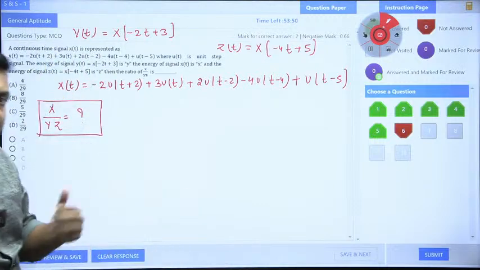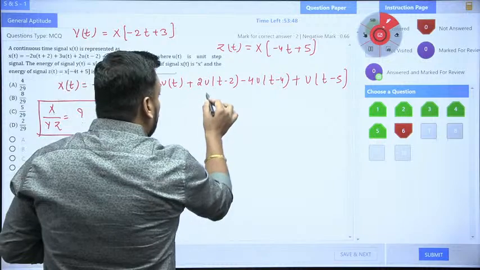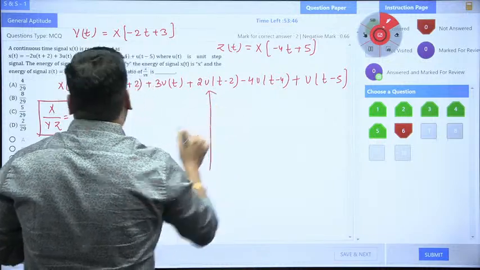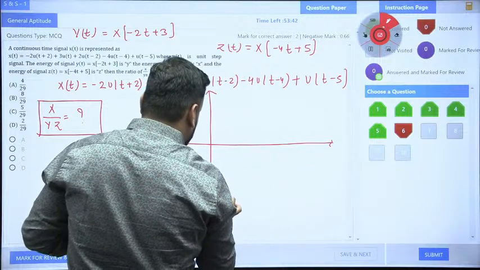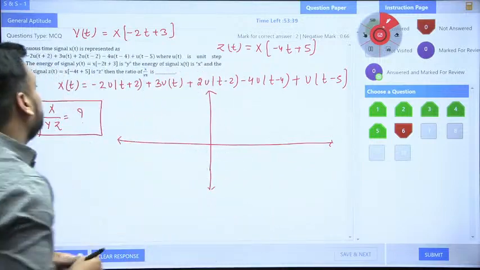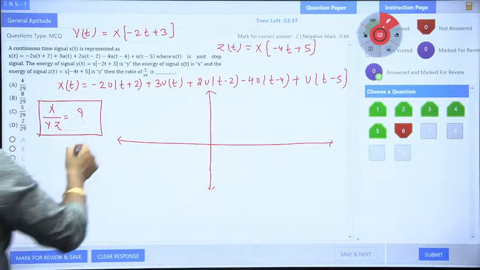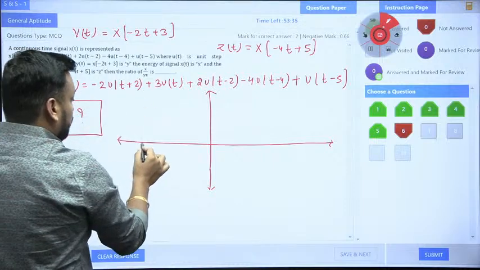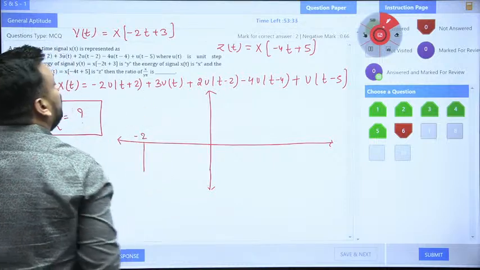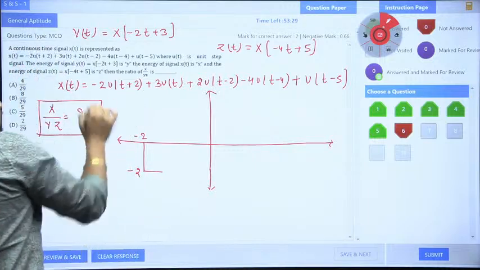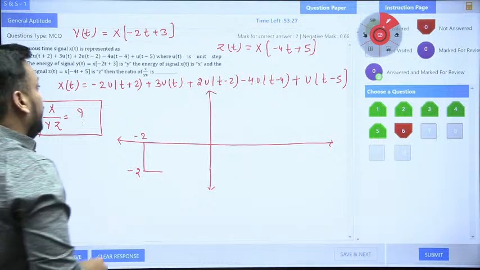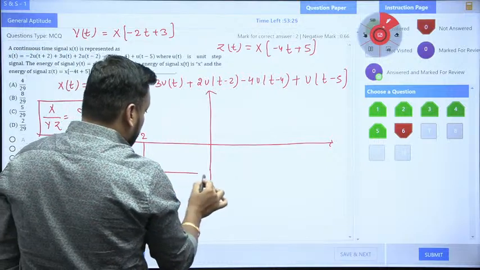And to find the energy of x(t), what you need to do? You need to draw the x(t) waveform first of all. So when you draw the x(t) waveform, guys, what will you get? You will start your signal from minus 2 u(t minus 2). It means I need to start the signal at minus 2 location and minus 2 magnitude as well. So minus 2 location, minus 2 magnitude, and I am starting the signal. I am having minus 2 magnitude. Okay, no problem.